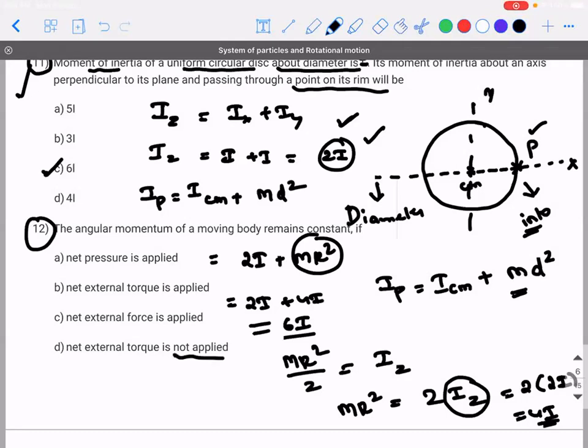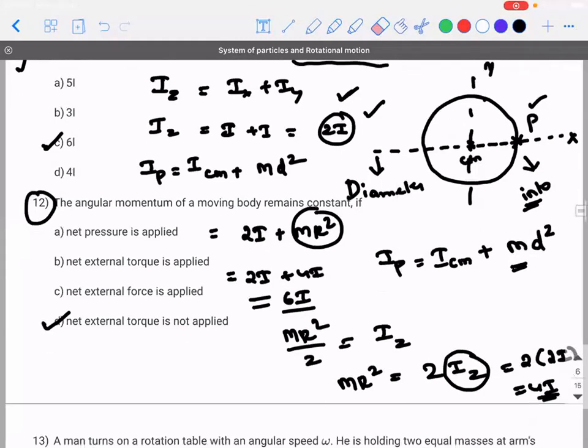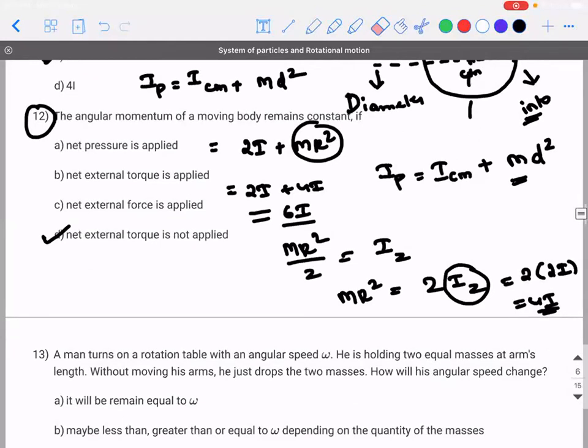Is this what you're saying? Yes, sir. That's right. So when net external torque acting on the system is 0, we know that tau is equal to dL by dt. So net external torque is 0, L will be a constant.